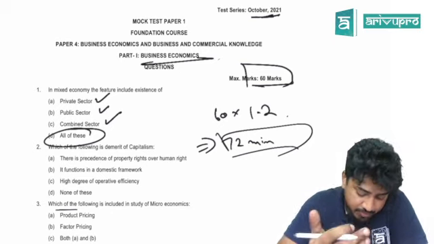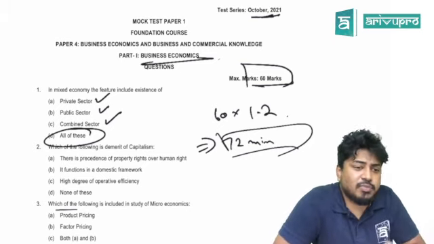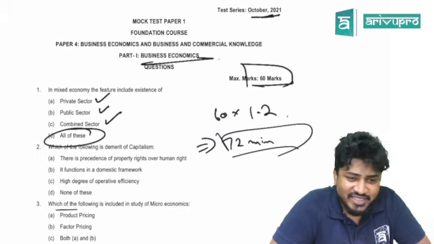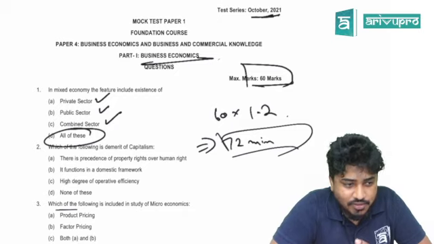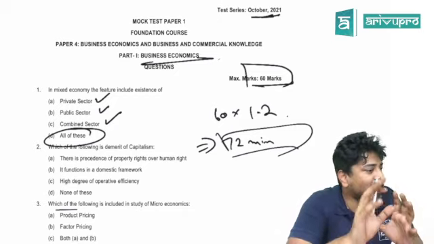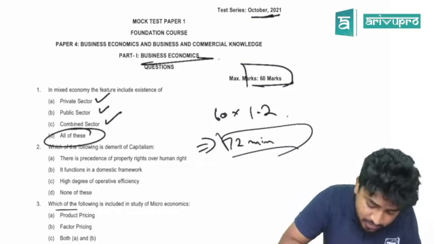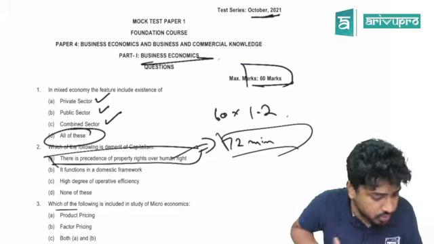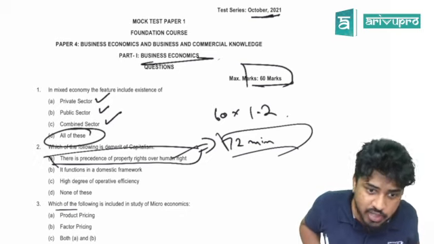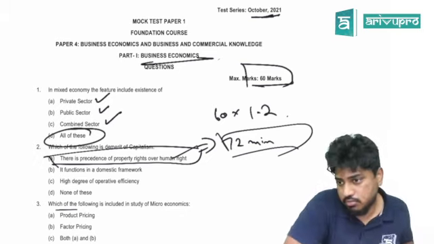What is the demerit? First one is there's precedence over property rights over human rights. What does precedence mean? It's an English word. They are just asking in a different way. That means property, assets are valued more than the human rights or human values. Yes, that is the right answer, correct? Don't you think? In capitalism, exploitation of labor is there, correct or not? That is what they are saying in a different English tone.